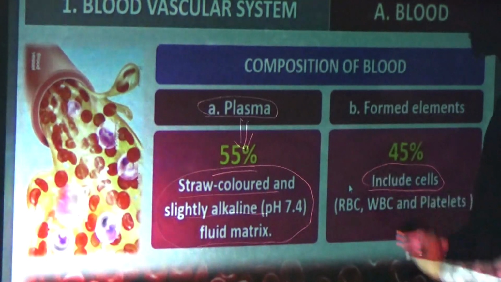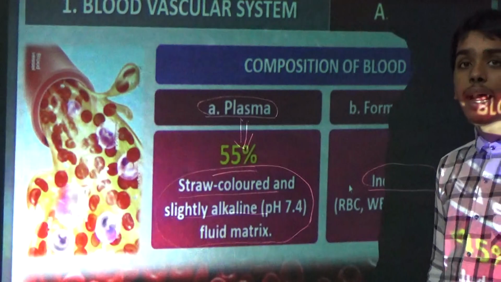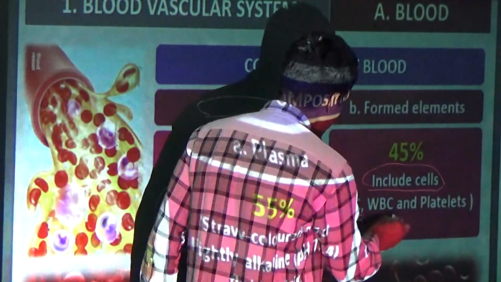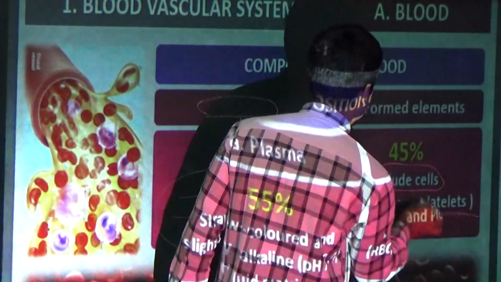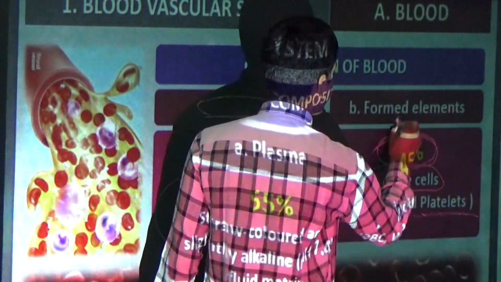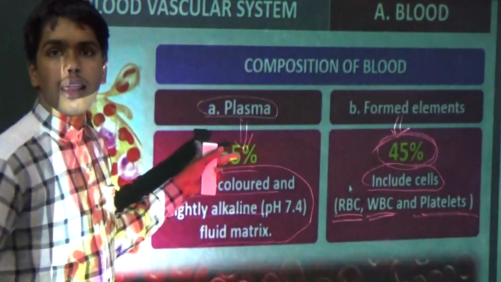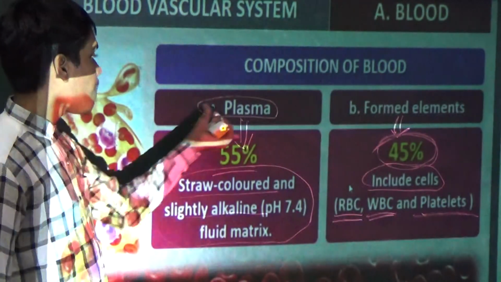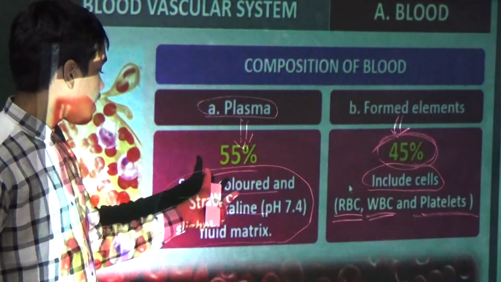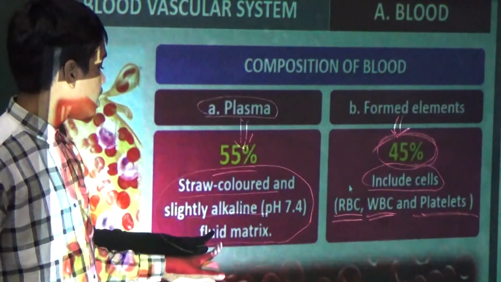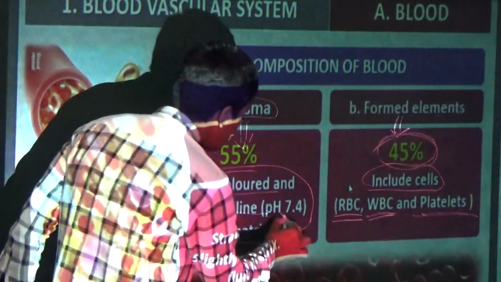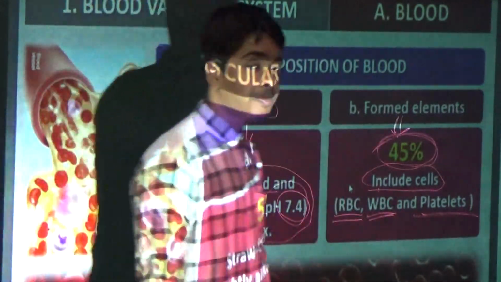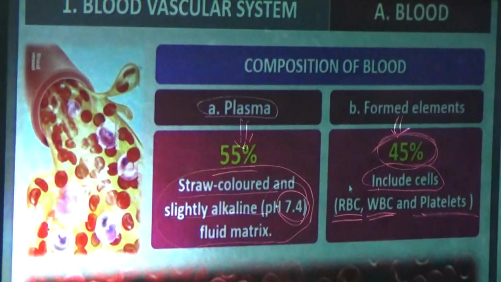What are the formed elements? RBC, WBC and platelets. And what is the percentage? 45. And the plasma has what percentage? 55. 55 plus 45 is 100. So plasma has the highest count, and it is slightly straw colored, slightly alkaline and fluid. What is the pH? 7.4. And it is in cells. You know all. Okay. Let's discuss the next point.